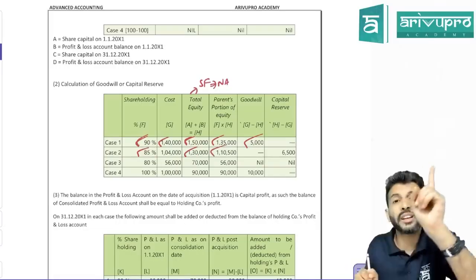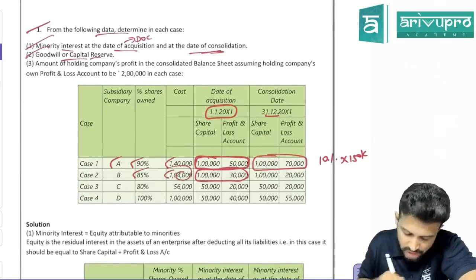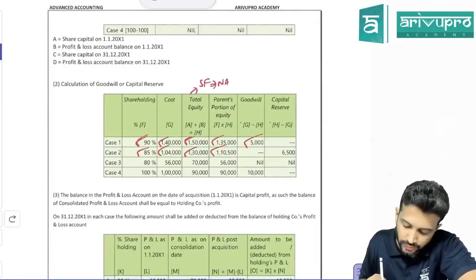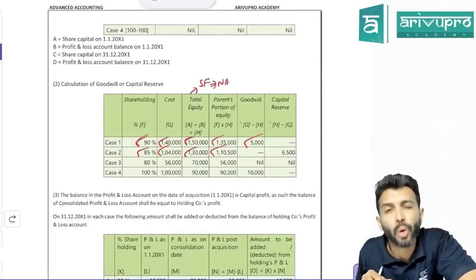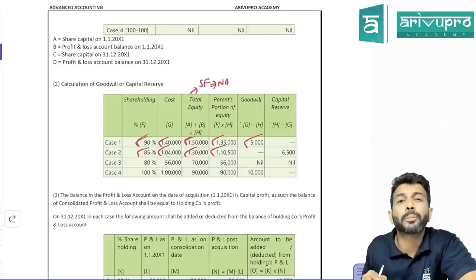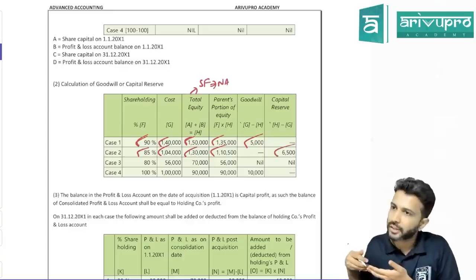The worth of your investment is 1,10,500. The cost of investment in the second case is 1,04,000. For 1,10,500, they paid only 1,04,000. So the holding company paid less, which is a profit scenario. That profit we call capital reserve. Can you complete the other one like this?